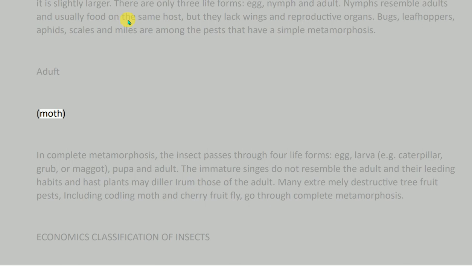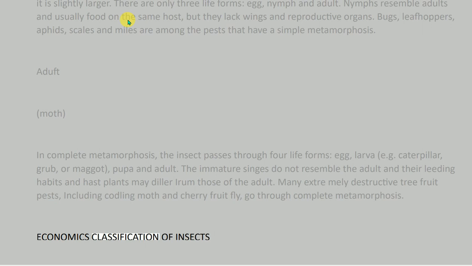Complete metamorphosis. In complete metamorphosis, the insect passes through 4 life forms: egg, larva, e.g. caterpillar, grub, or maggot, pupa and adult. The immature forms do not resemble the adult and their feeding habits and host plants may differ from those of the adult. Many extremely destructive tree fruit pests, including codling moth and cherry fruit fly, go through complete metamorphosis.